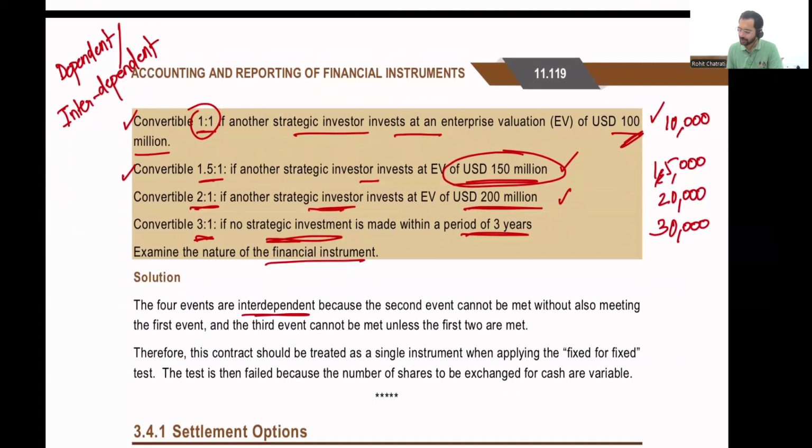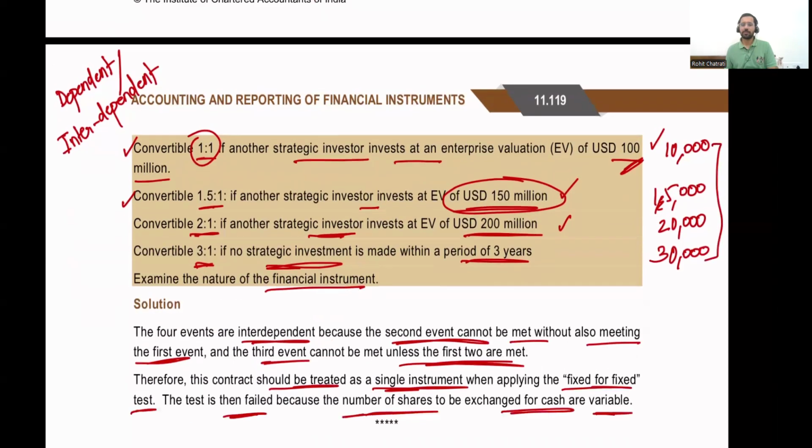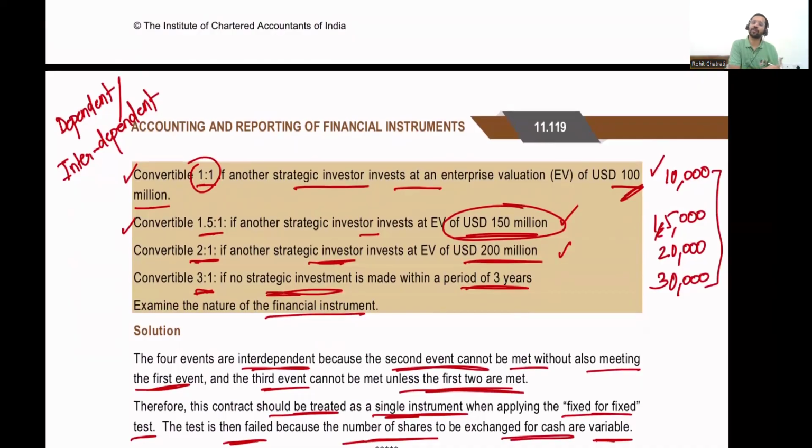The four events are interdependent because the second event cannot be met without also meeting the first event, and third event also cannot be met unless the first two are actually met. Therefore, this contract should be treated as a single instrument. We are not going to break this down into four subcontracts. We're going to consider this as a single contract, as a single instrument when applying the fixed for fixed test. The test is then failed because the number of shares to be exchanged for the cash are variable. All right, the number of shares that we are going to issue are actually variable in nature, and hence it fails the test, and therefore it will be classified as a financial liability.